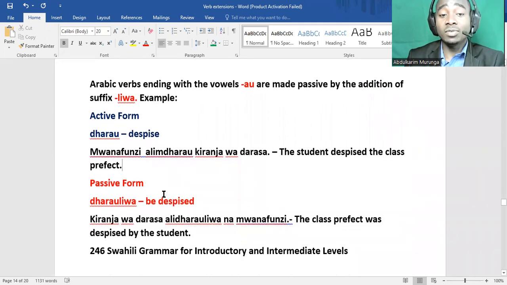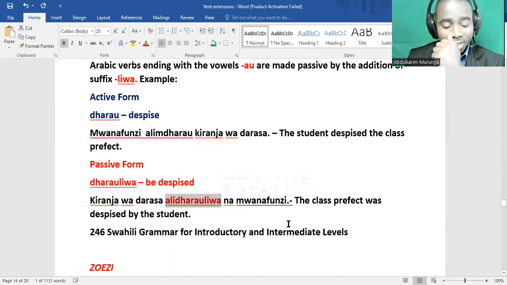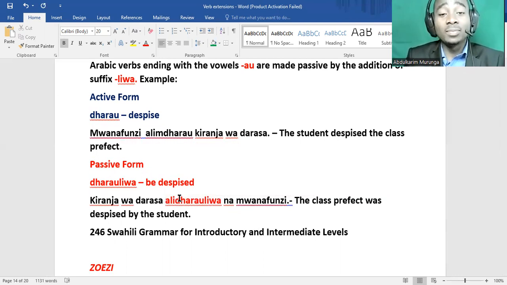When you want to make it passive, you just say dharauliwa. So kudharau or dharau will be dharauliwa. Kiranja wa darasa, the class prefect, alidharauliwa na mwanafunzi. Some people confuse this word dharauliwa. They add an unnecessary R, but it's not supposed to be there. So dharauliwa. Sawa? Dharauliwa, to be despised.